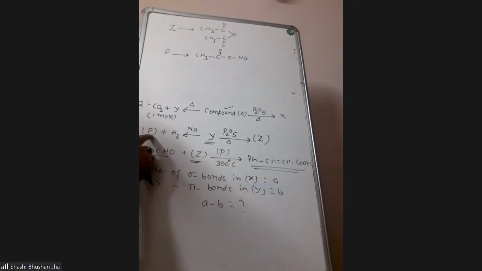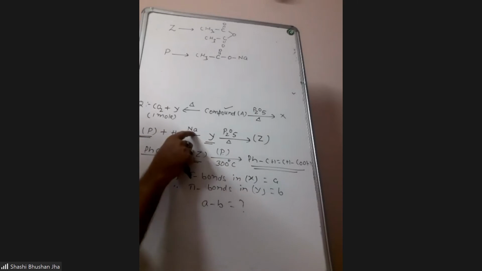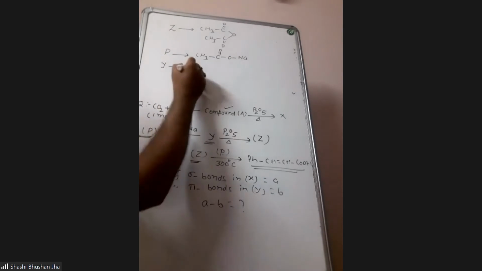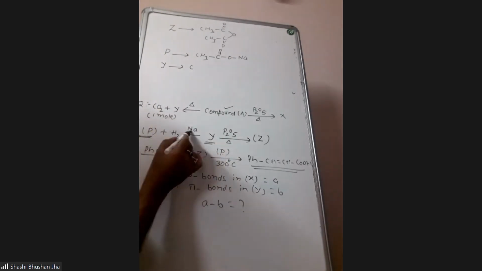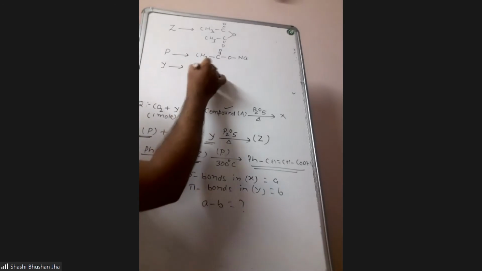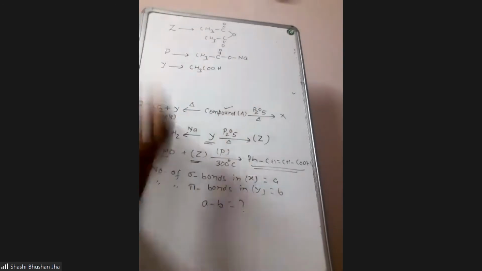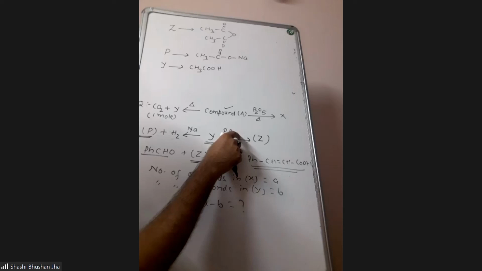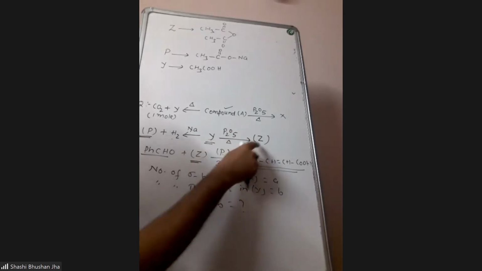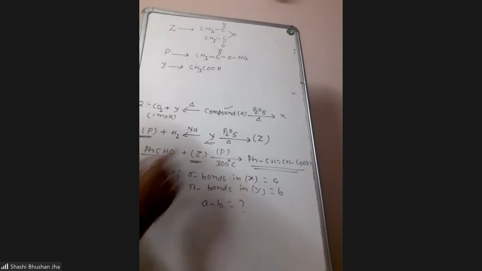P is obtained by the reaction of Y with sodium, so obviously Y is acetic acid. When acetic acid is reacted with sodium, it will give hydrogen gas and sodium acetate. Now, when acetic acid Y is heated with phosphorus pentoxide, anhydride formation will take place and we'll get acetic anhydride, that is Z. So it is correct.